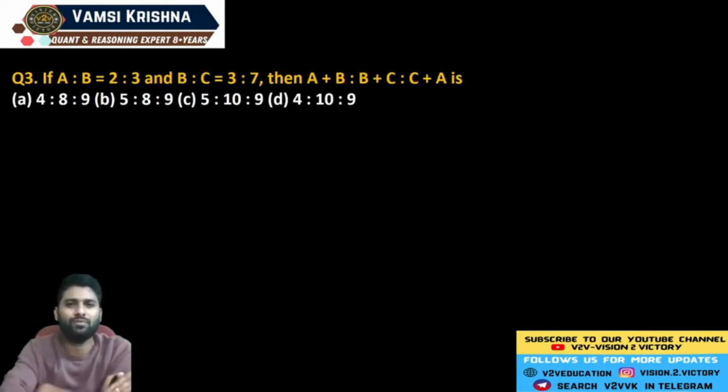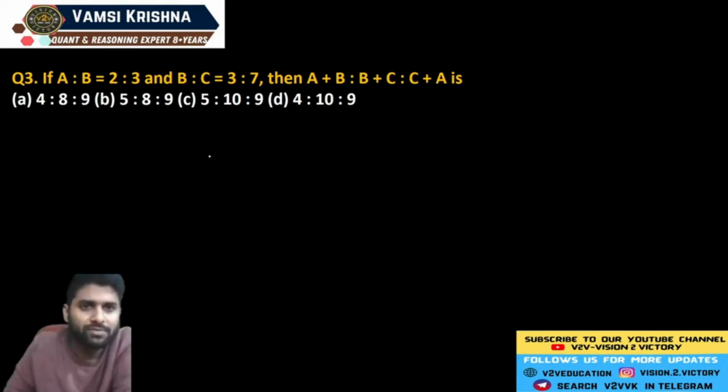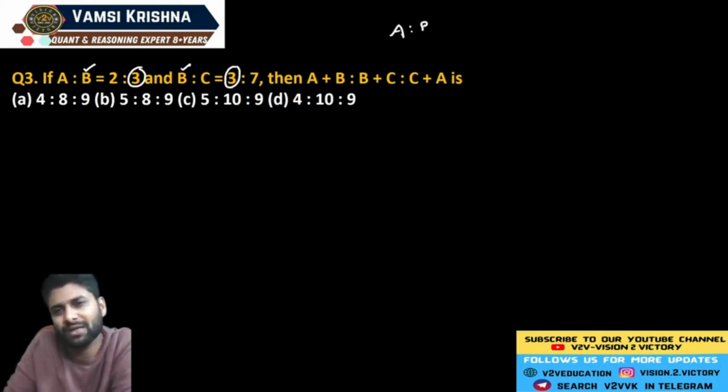See the next question. What is the value of a plus b, b plus c and c plus a? See, there is a different type of questioning, guys. But if you guys are good at those calculations, then you can solve this question within 30 seconds. Now, see, same here A, B, B, C. So here B is same, but here B's number is 3 and B's number is 3. So if B's number is same, you will get ABC ratio directly. So here ABC ratio is 2 is to 3 is to 7.